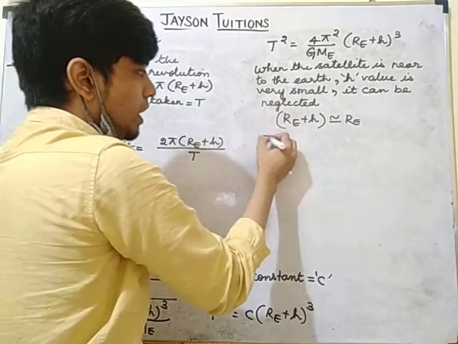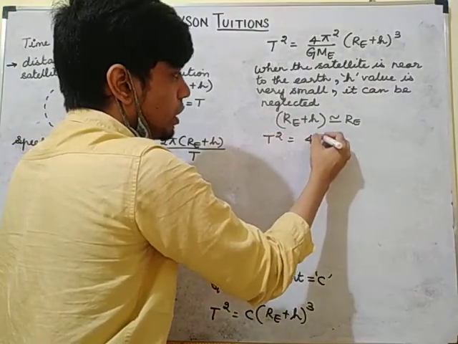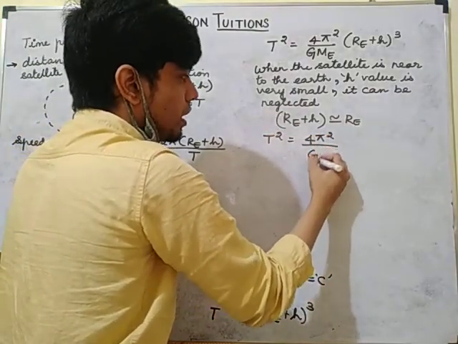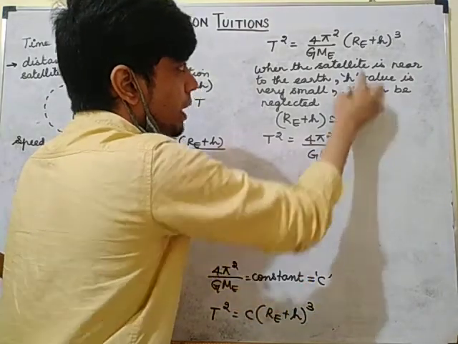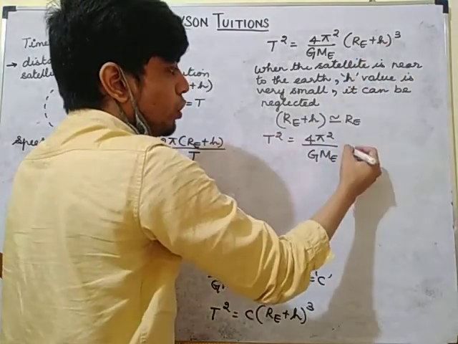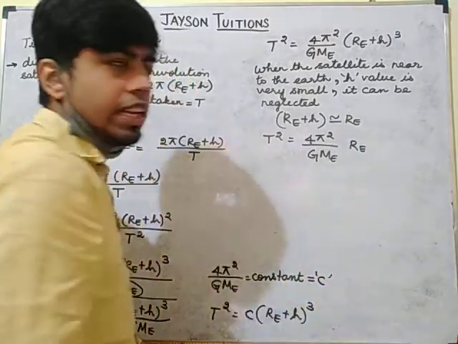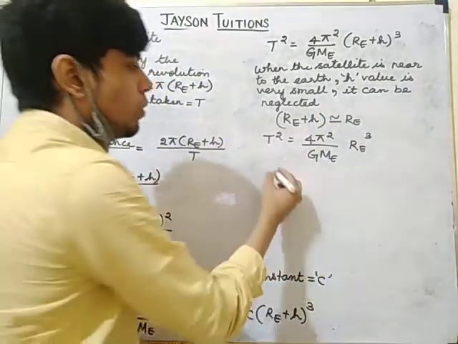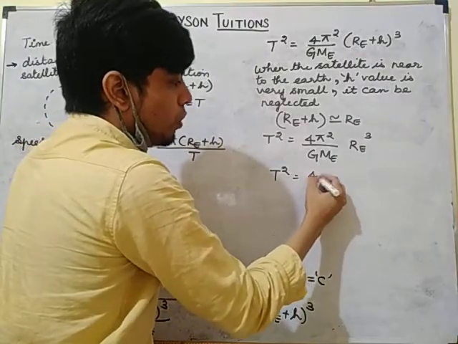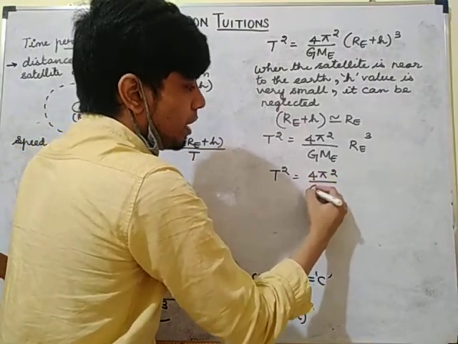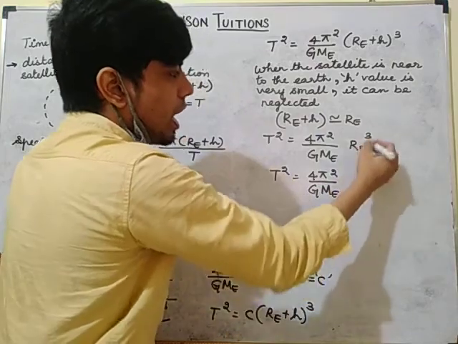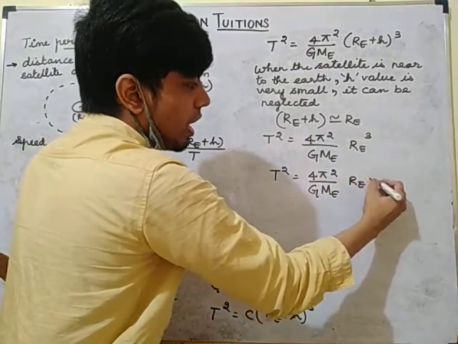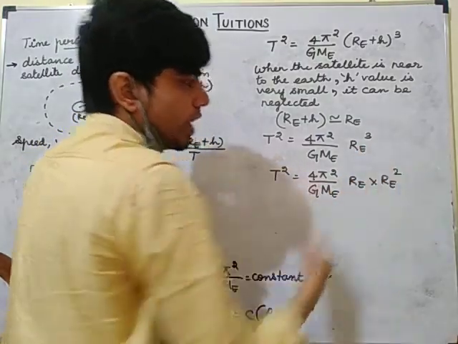So what will happen to the equation? T square is equal to 4 pi square divided by GME into (RE plus H) the whole cube. RE plus H I will take as RE the whole cube. Now T square is equal to 4 pi square divided by GME into RE cube. I can write it as RE into RE square.